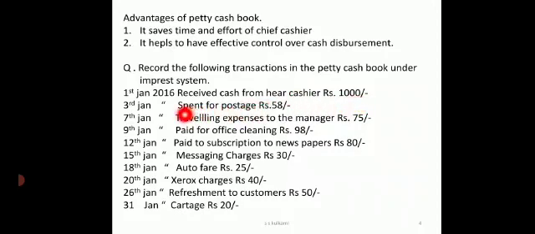Then you are having all the rest of the expenses which are dealing with small expenses: postage, traveling expenses paid to manager, office cleaning, subscriptions to newspapers, messaging charges, auto fare, Xerox charges, refreshment to customers, then cartage.